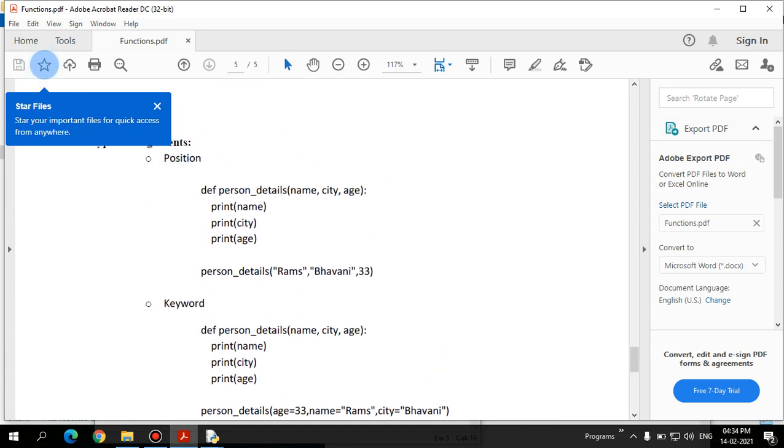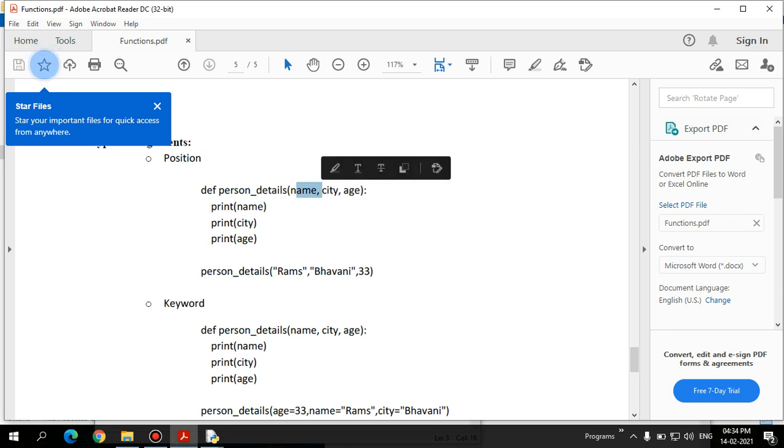So positional arguments are nothing but, for example, we are having thousands and thousands of lines of code, and we used to have this mechanism. We define the function somewhere, and we call the function somewhere else. So we don't know what is the first argument, what is the second argument. Let's take this example.